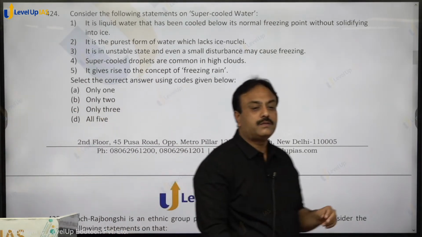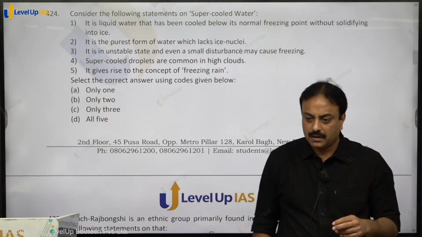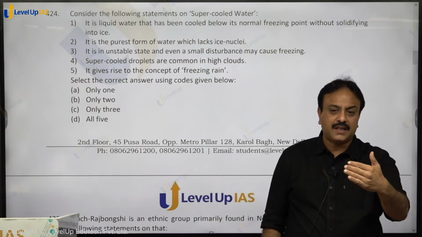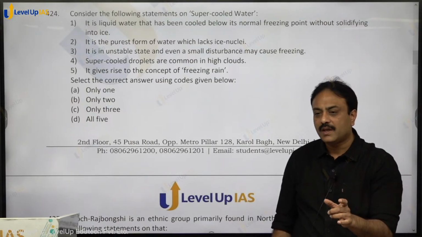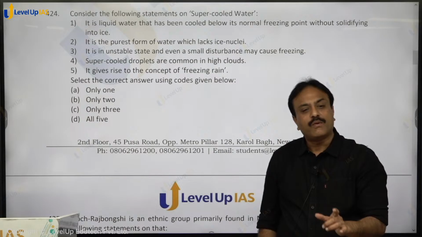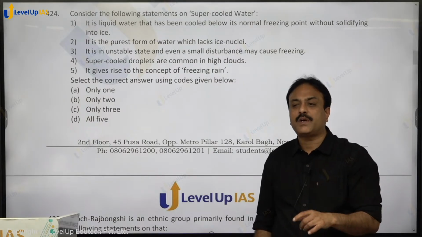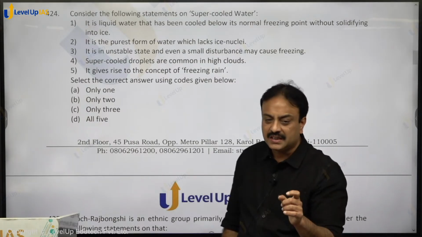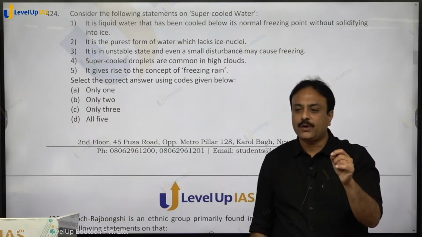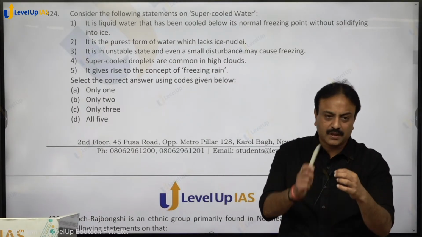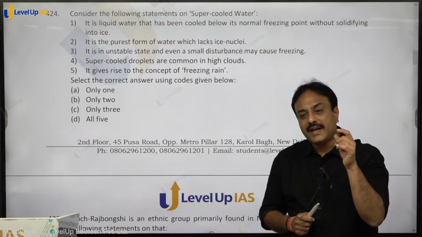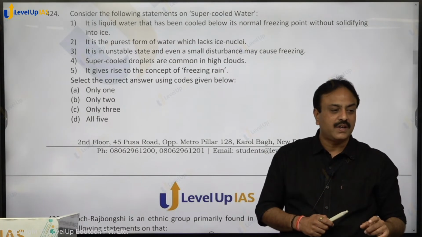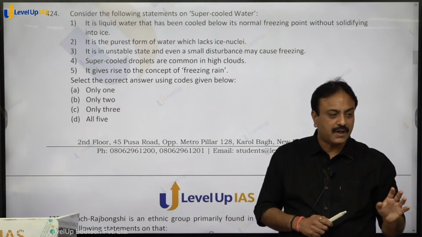Supercooled water is what? Water which is present at less than 0 degree Celsius and is still in liquid form. That is supercooled water. Why is it in a supercooled state? Because when the process of freezing starts, freezing nuclei get formed, around which the process of freezing takes place.